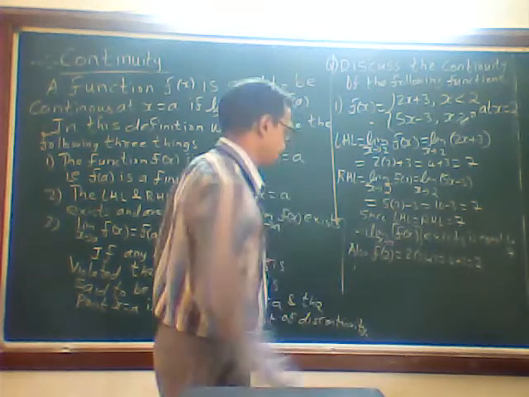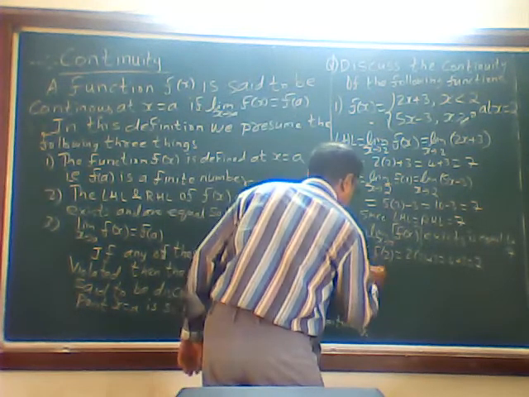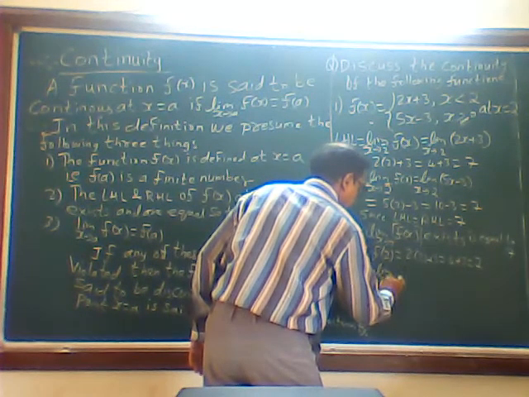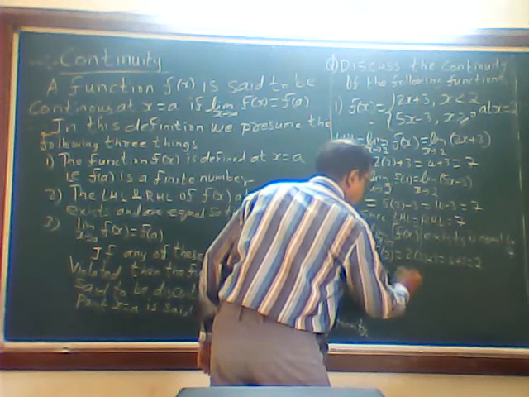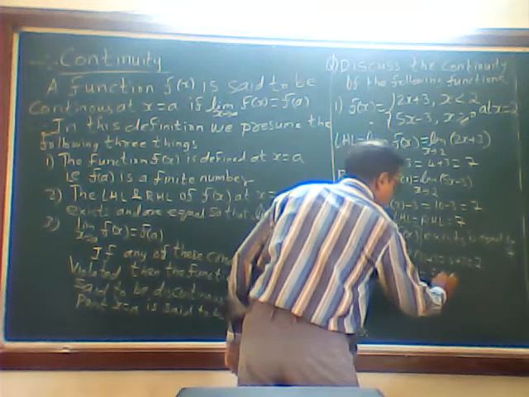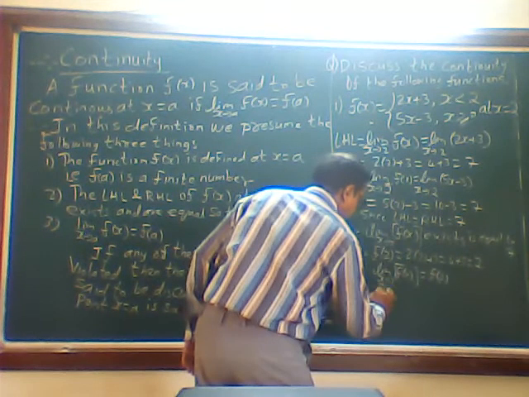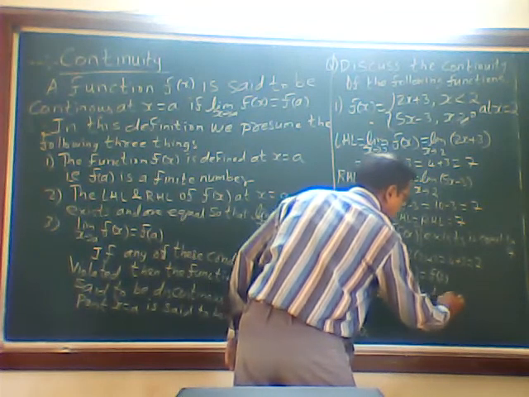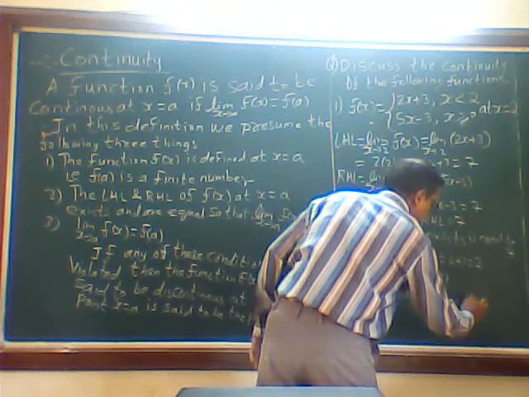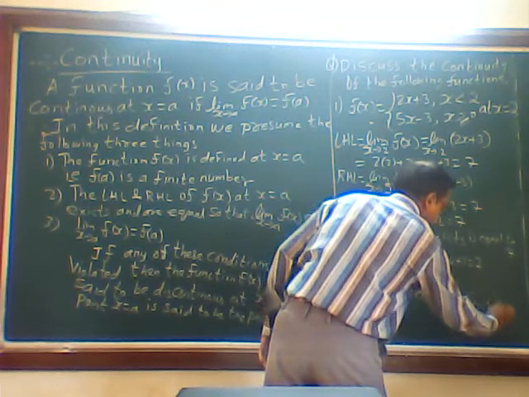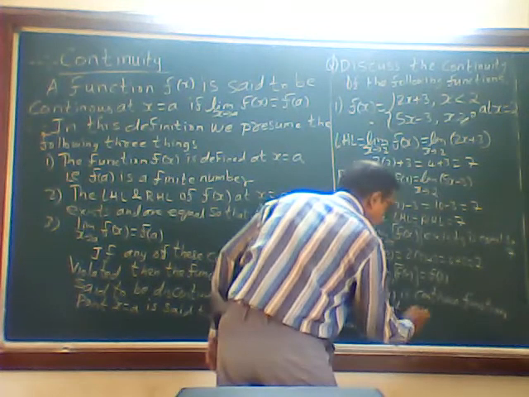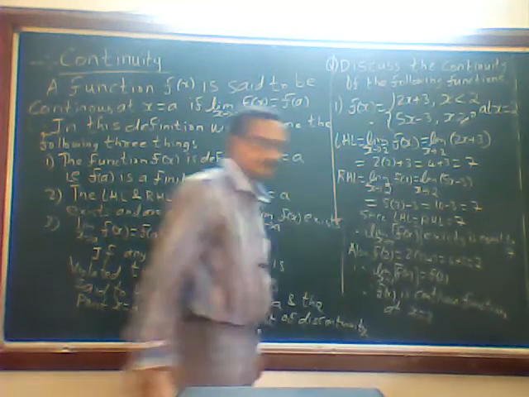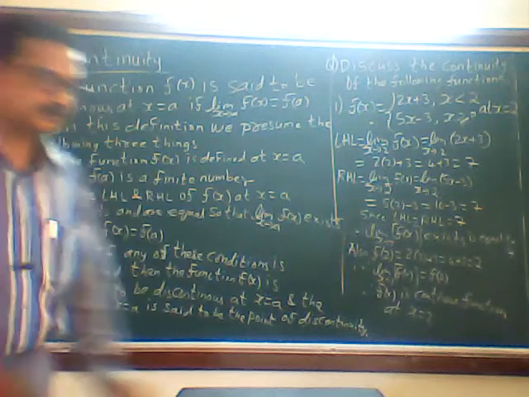Also f of 2 is that, then we can say limit x tends to 2, f of x is equal to f of 2. Therefore f of x is a continuous function at x is equal to 2. Correct?